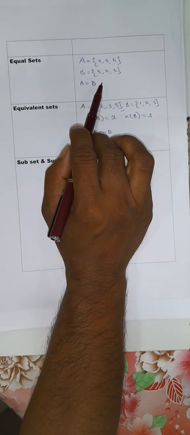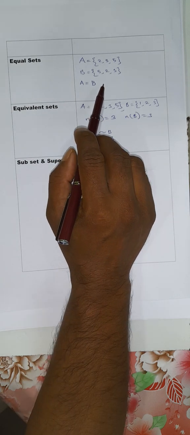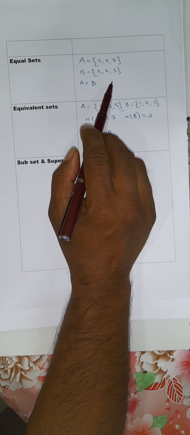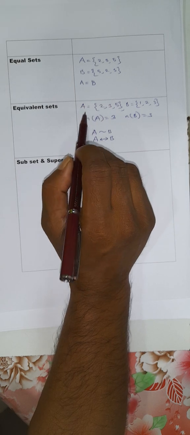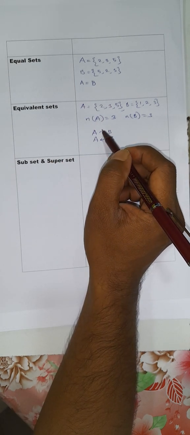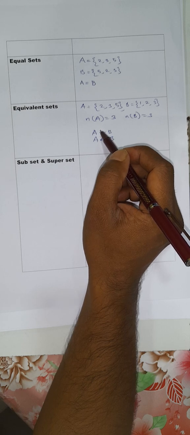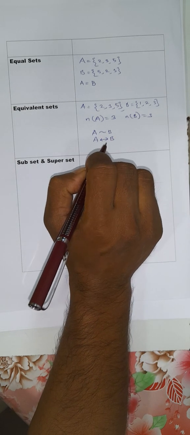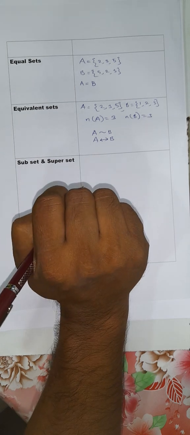Equal sets means two sets are said to be equal if they contain the same elements. And equivalent sets means the cardinal numbers are the same. They contain the same number of elements, but not exactly the same elements.